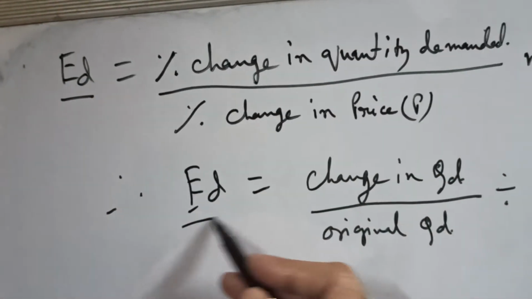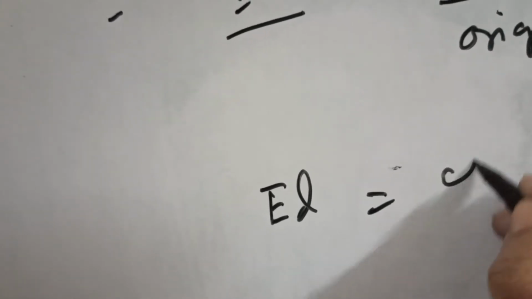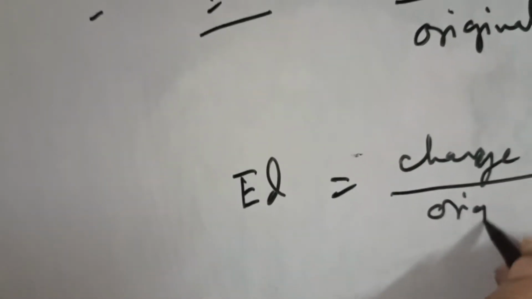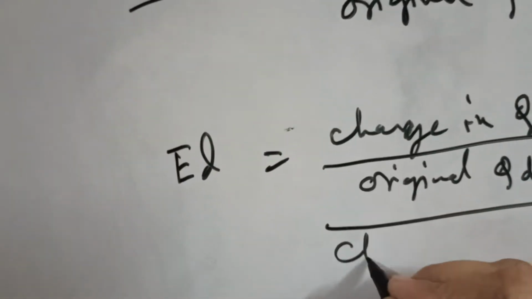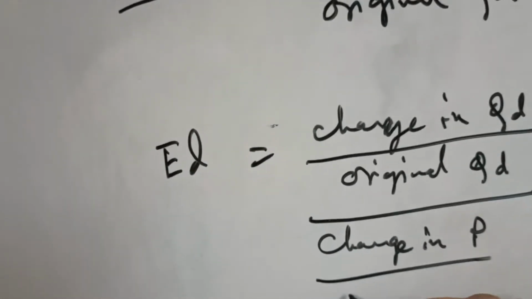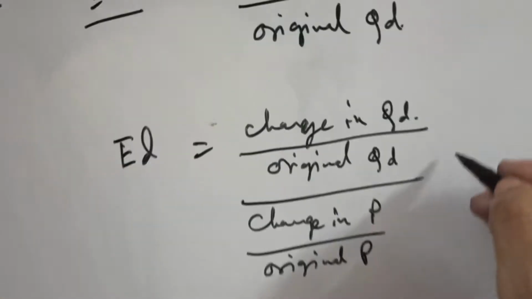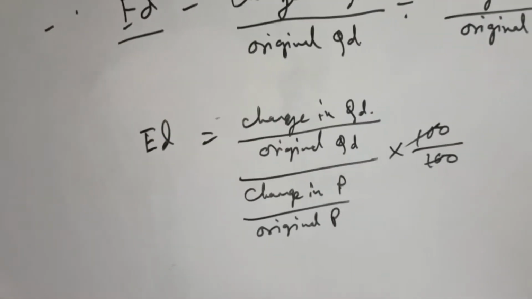So elasticity of demand ED equals change in QD by original QD, divided by change in price by original price, into 100 by 100. This has become obsolete.